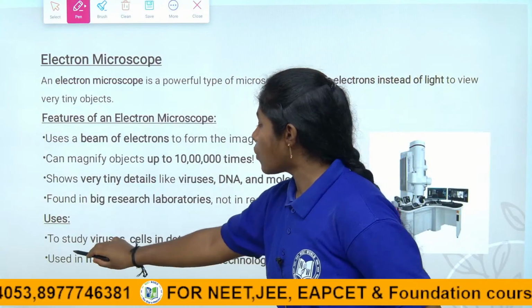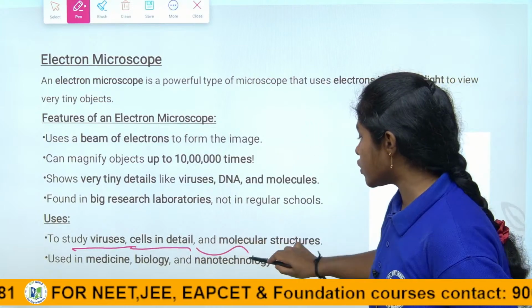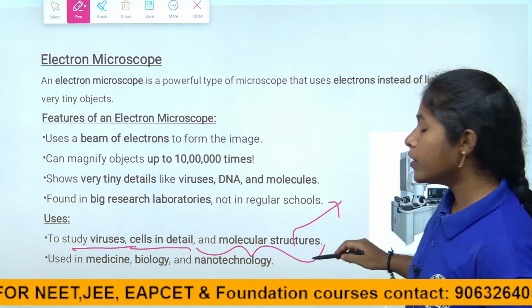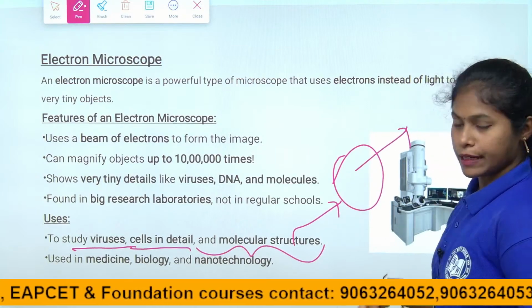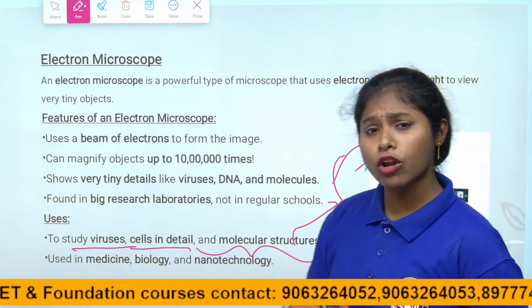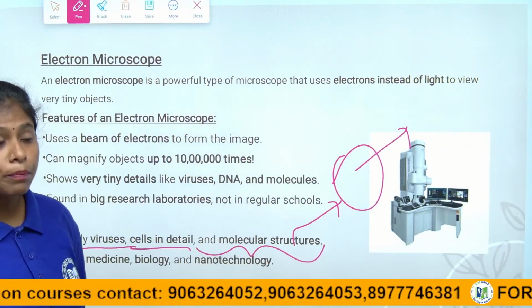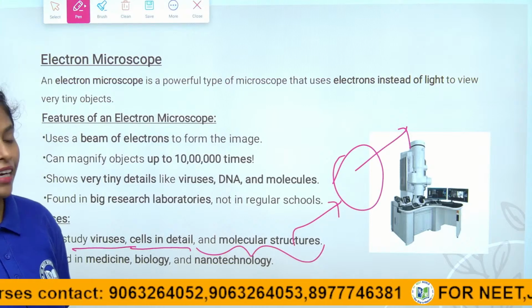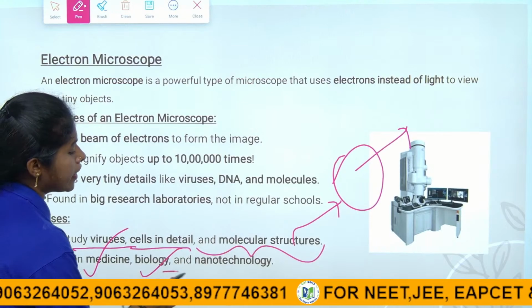So what are the uses of the electron microscope? It is used to study viruses, especially cell details and molecular structure. By knowing the molecular structure of the cells of plants, animals or viruses, we are able to develop medicine that can prevent diseases, right children? So it is used in the medical field, biology and nanotechnology.